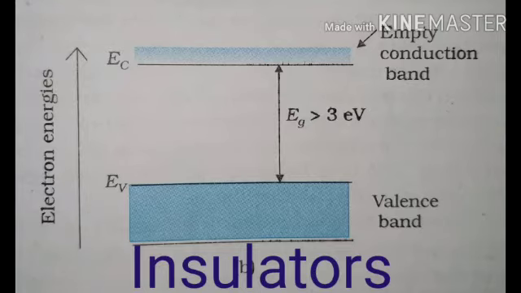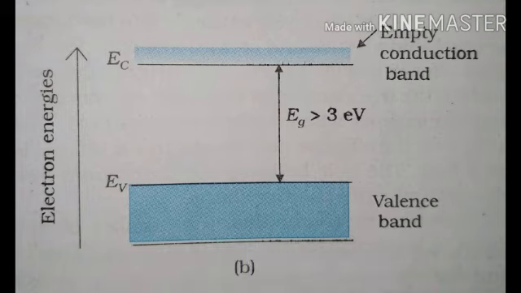Okay. Second case, as shown in the figure, there is a large band gap EG, that is EG is much greater than 3 electron volt. There are no electrons in the conduction band and therefore no electrical conduction is possible. Electrical conduction not possible means there are no conducting electrons, therefore the current is zero. Because of the large energy gap, the electron cannot be excited from the valence band to the conduction band. So that I have told you.